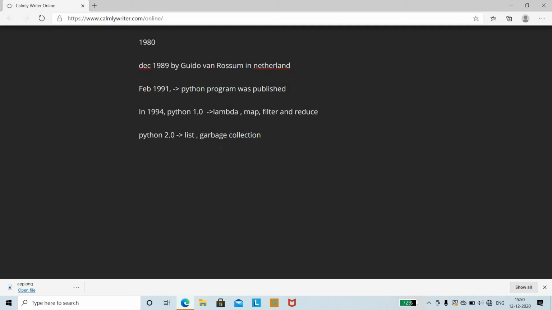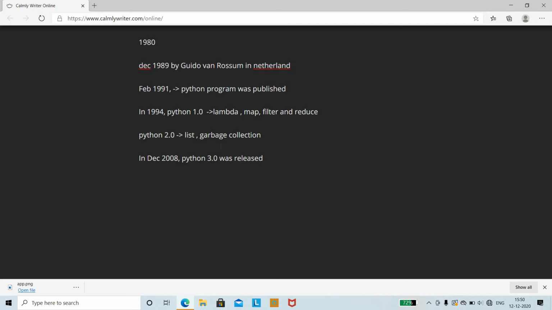Later, Python 3.0 came into existence in December 2008. So Python 3.0 was released in December 2008.